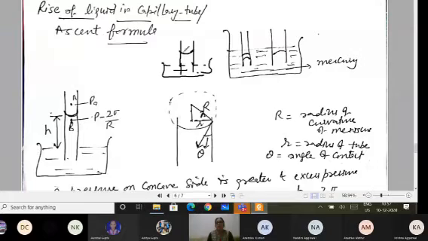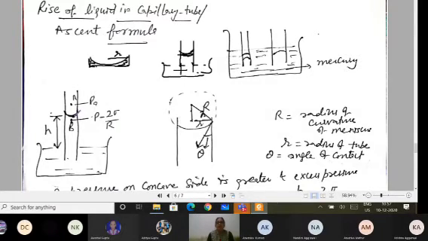a little bigger in size I am making. Then up to this height we measure. Again, I am able to measure up to this height. But liquid is there in this also. Here also liquid is there. That is equal to r by 3 volume. So that volume we may ignore even. And there are two methods with me to find the height.